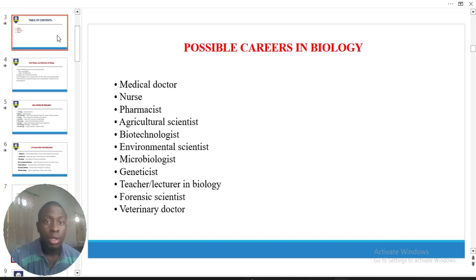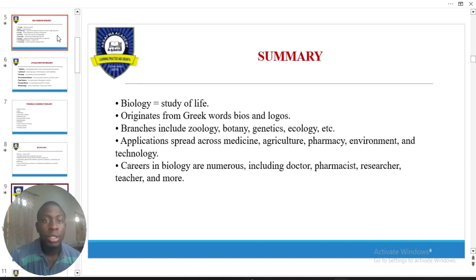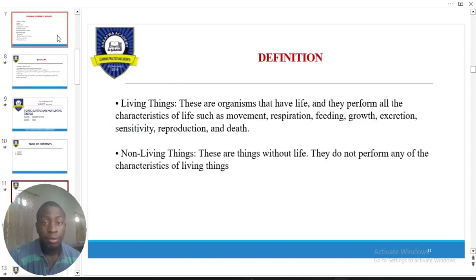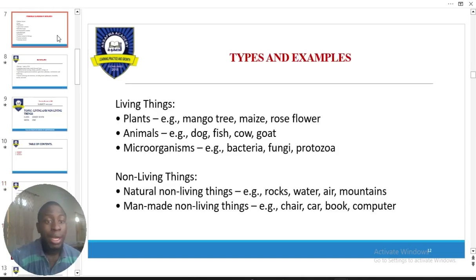Now we move down to the next one, right? The next one is living things and non-living things. We said living things are things that have life or display all the characteristics of life, right? You know what the characteristics of life are. I believe by saying that you already know what I mean. I would say non-living things are things that do not have life or do not possess the characteristics of life. Is that not so? Alright. Now, we also have things that are both living and non-living, right? For example, things like a virus. For those things that are both living and non-living, it depends on the environment in which they find themselves, right?